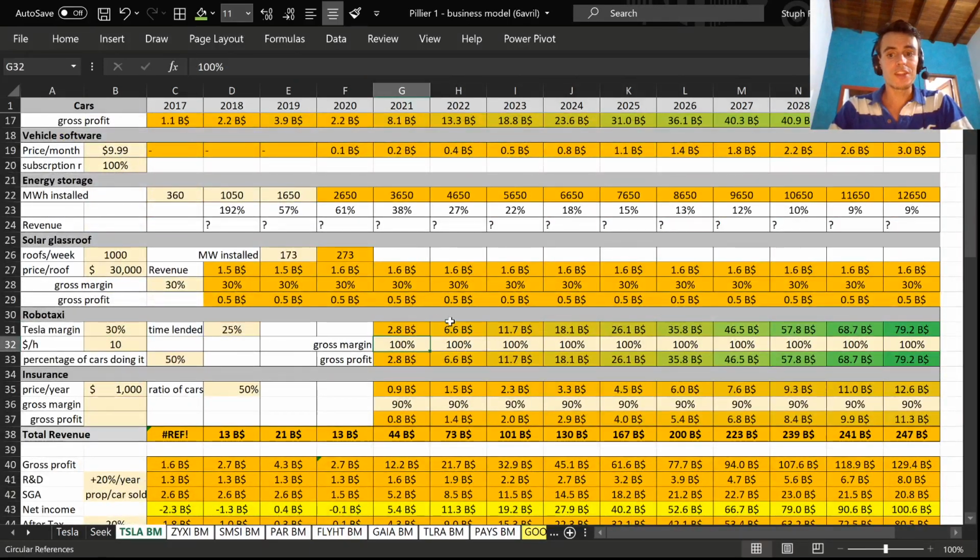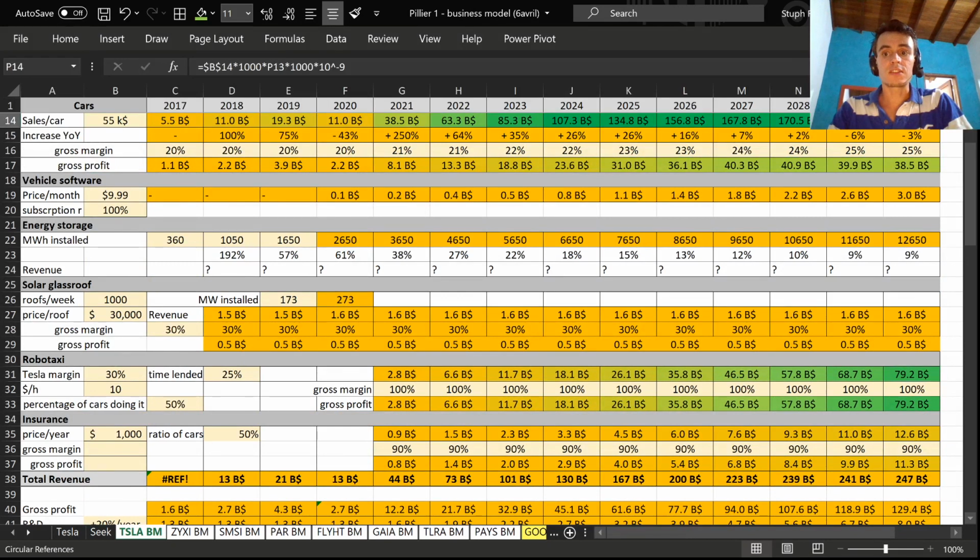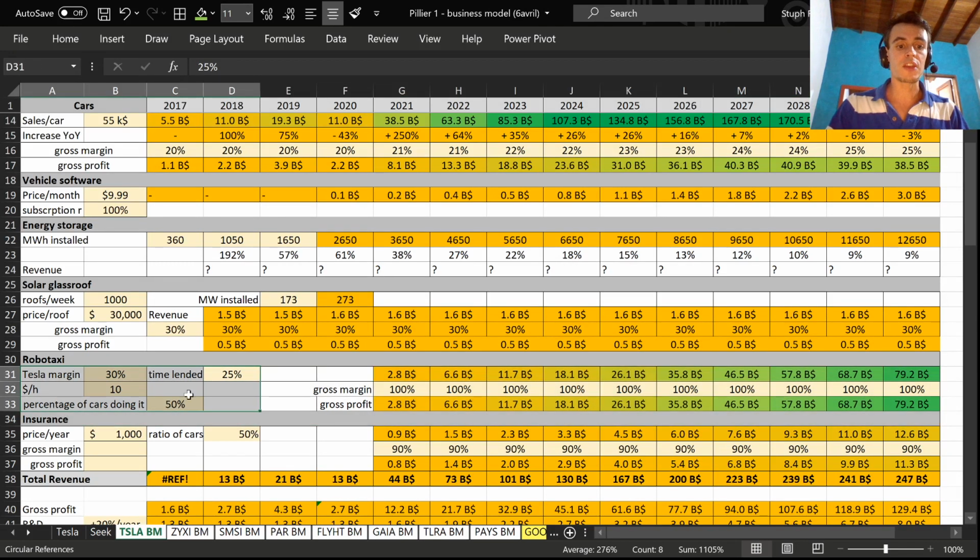Okay, and as you can see here, it's very interesting. Look at the final result. The revenue is 80 billion, so probably less than the sales business related to cars. But look, the gross profit actually is twice more than the cars selling, because the gross margin here, I consider it as 100%. It might be a bit less, but I already made very conservative assumptions here, I think, by considering 50% of people subscribing to this business, and just giving it for 25% of the time.